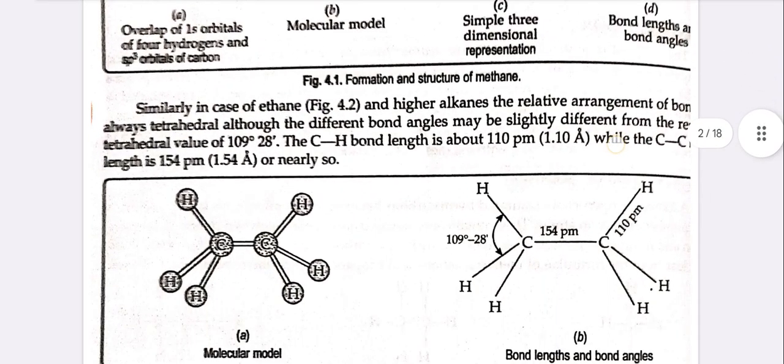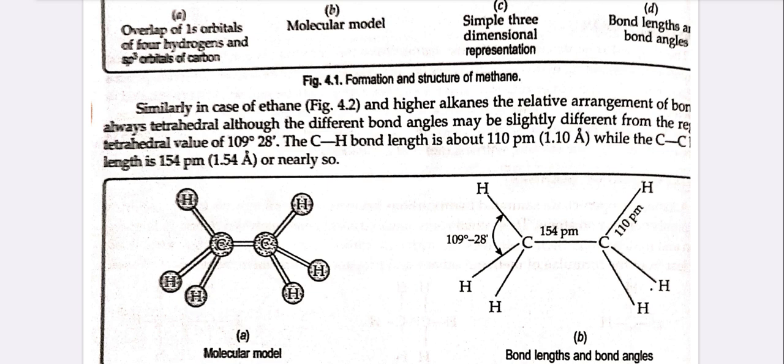Similarly, in case of ethane, figure 4.2, and higher alkanes, the relative arrangement of the bonds is always tetrahedral, although the different bond angles may be slightly different from the regular tetrahedral value of 109 degrees 28 minutes.